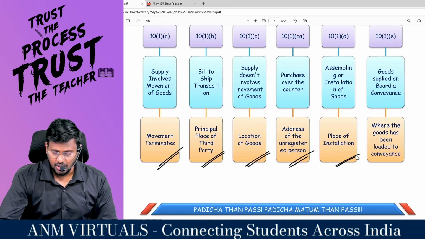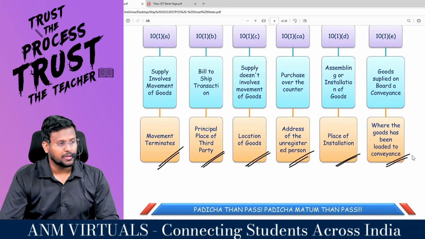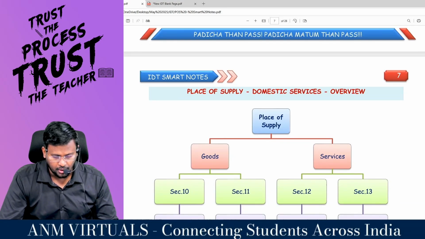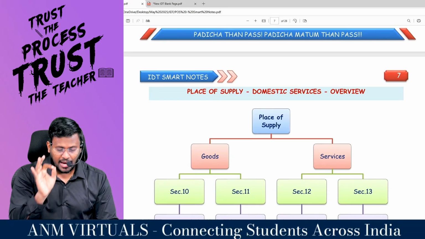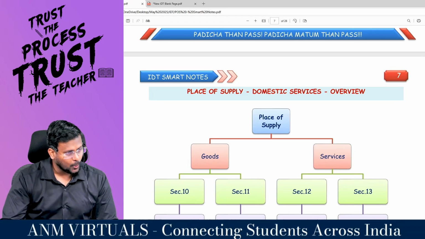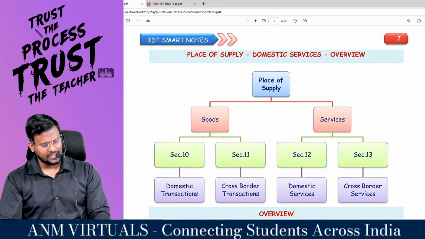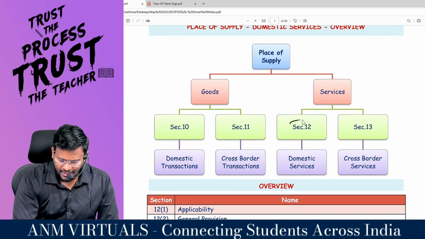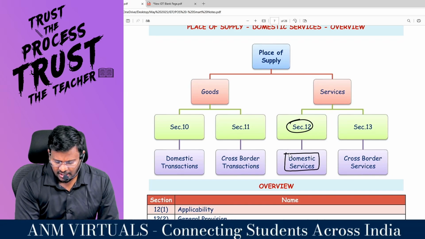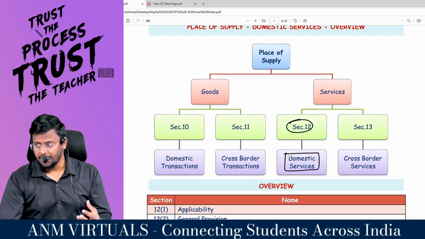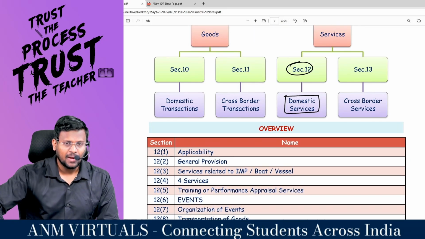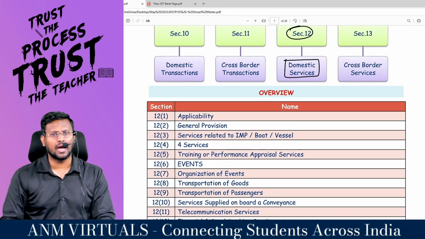Section 10, subsection 1 clause E, where the goods have been loaded to the conveyance. That's it, my dear students, with regard to section 10. I'm moving into section 12, which is domestic services. Section 12 is talking about domestic services. That means both the service provider and service recipient are situated in India. Then the provisions of section 12 will be applicable.